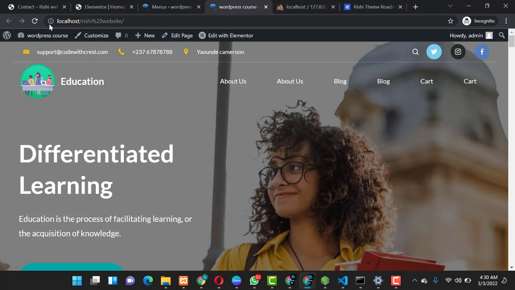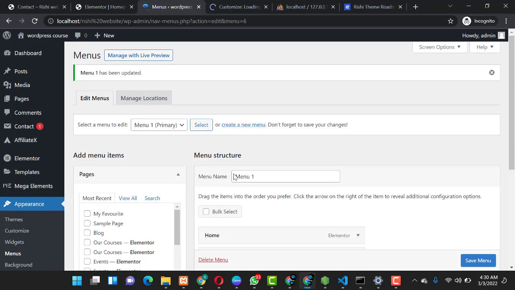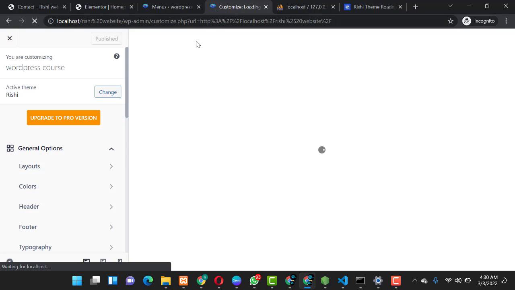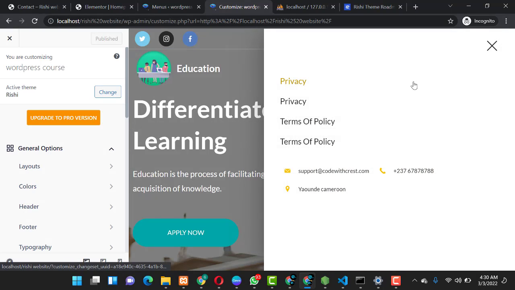So if you look over here and refresh the page, we'll see that everything on the menu side will change. So from here, oh my god, we have to change it over at the customize. Okay, so guys, for the menu to really work, we have to come over to customize, and here we have menu 1. So you can customize the header.